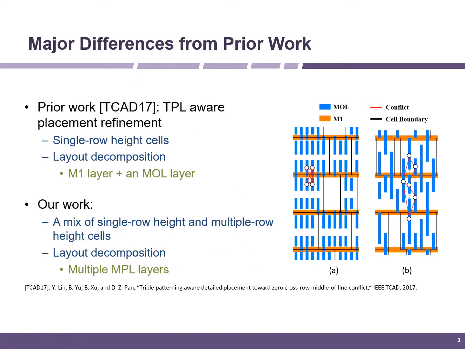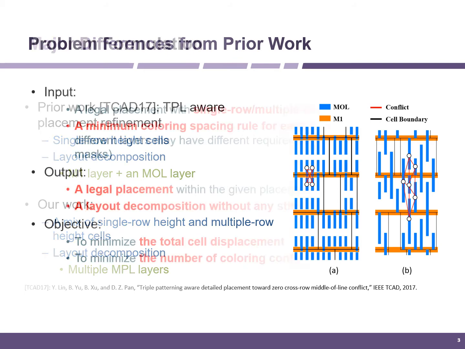Previous work has tackled the placement and multiple layer MPL layout decomposition problem. It targets a special case considering TPL for the M1 layer and the MOL layer. In this paper, we address a general problem of simultaneous mixed cell height placement refinement and multiple layer MPL layout decomposition, where interval conflicts can occur in an arbitrary manner.